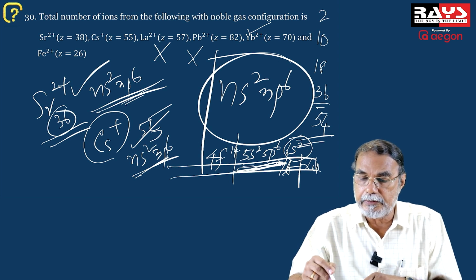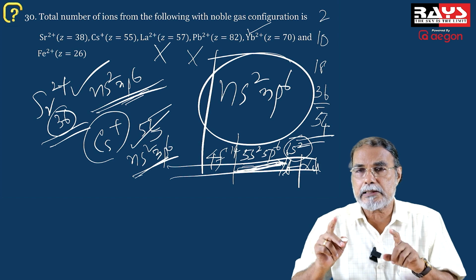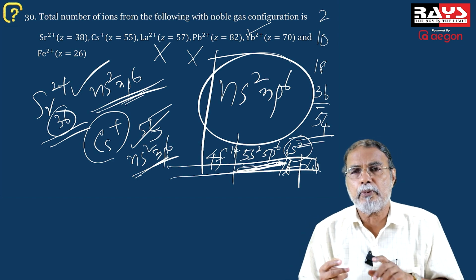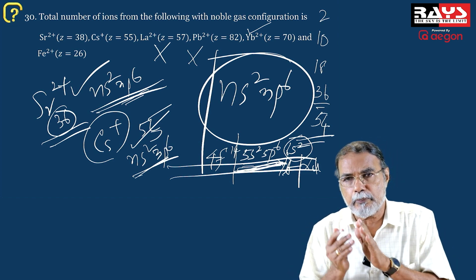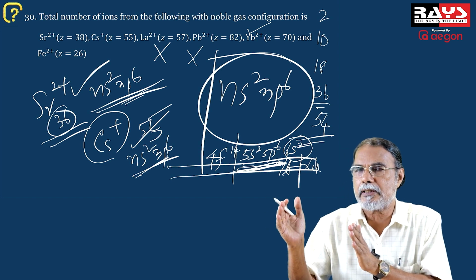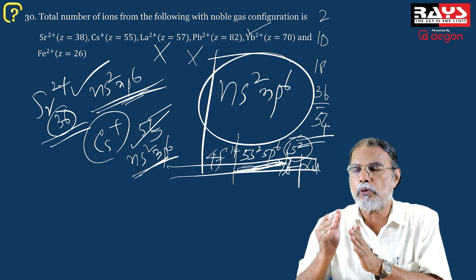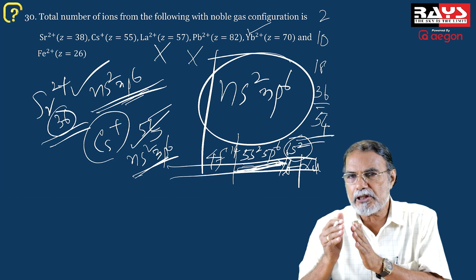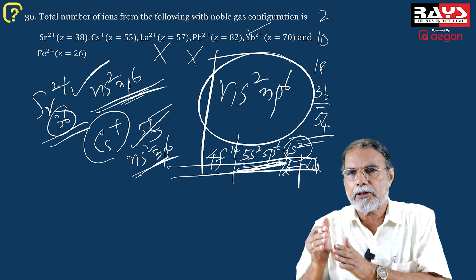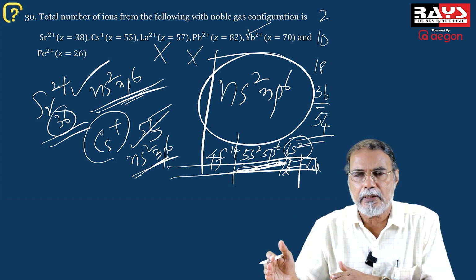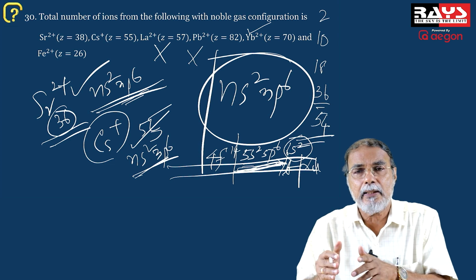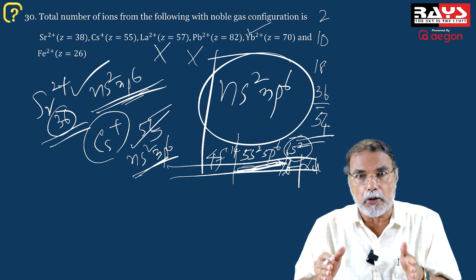And for ytterbium 2+, remember it's a lanthanide element, the outermost configuration is 6s2. When those 2 electrons are lost to form the ytterbium 2+ ion, the previous shell now contains the 5s2, 5p6 configuration, and this shell now happens to be the outermost shell for the ion.